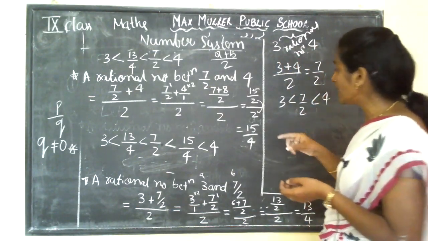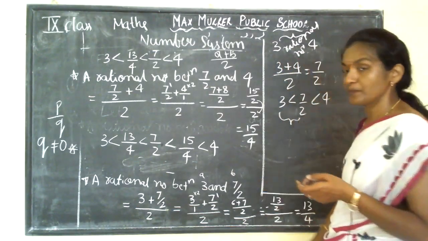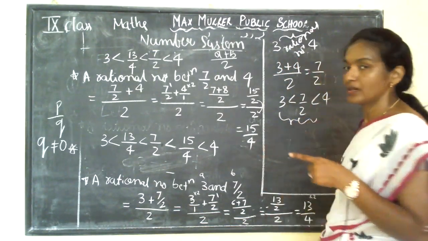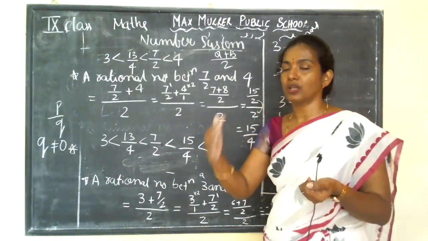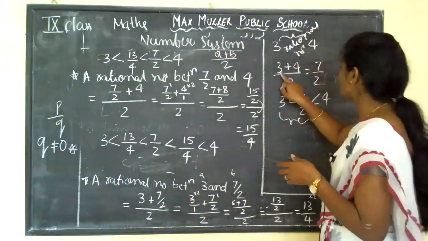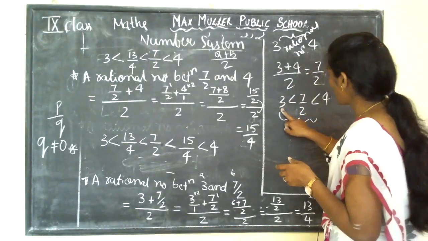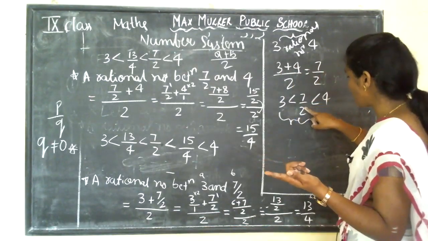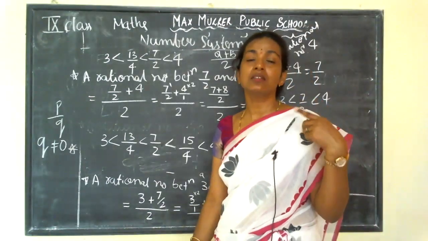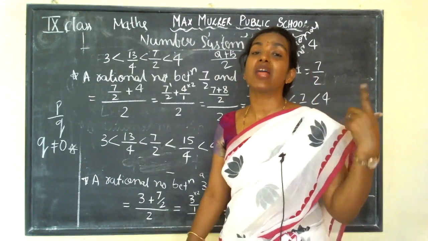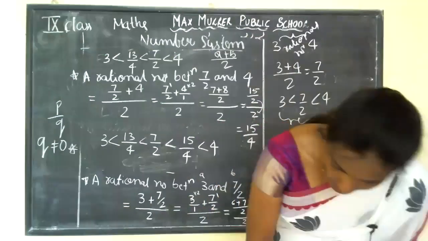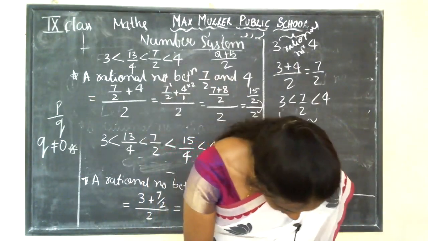Now for the next step, you take these two. After that one more rational number you will get, then you take the next pair. So one by one, whatever rational number you keep getting, take that as a and the other as b. Next, take this one as A and this one as B. So likewise you can keep on going, counting infinitely many rational numbers. This is how you need to show them. Okay. So next is here.